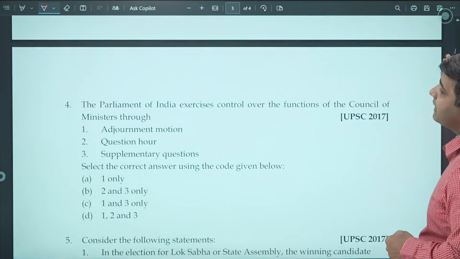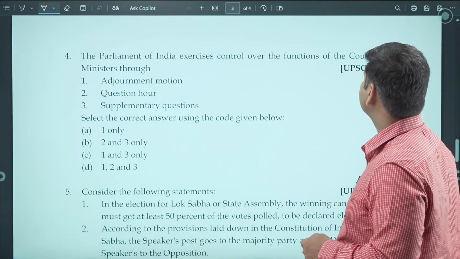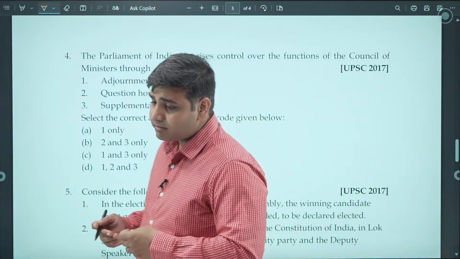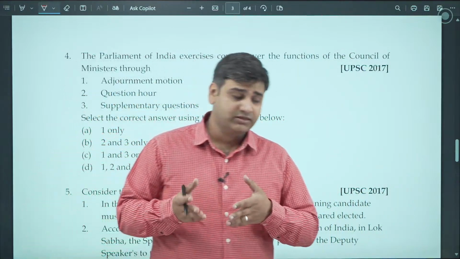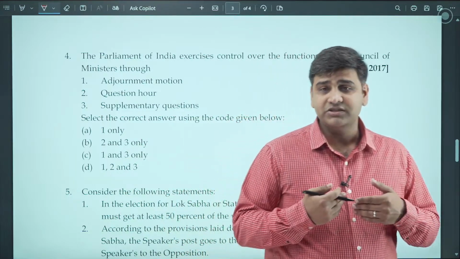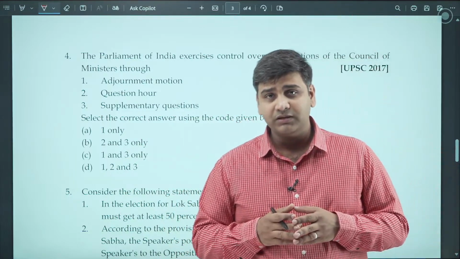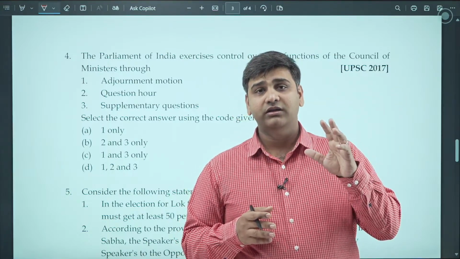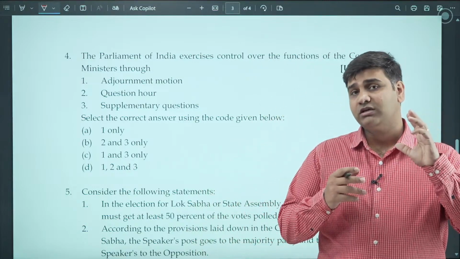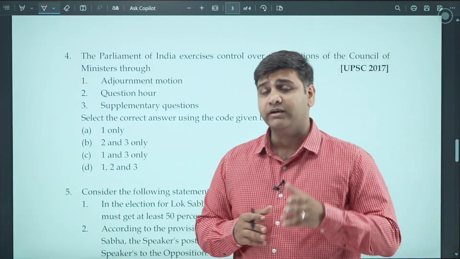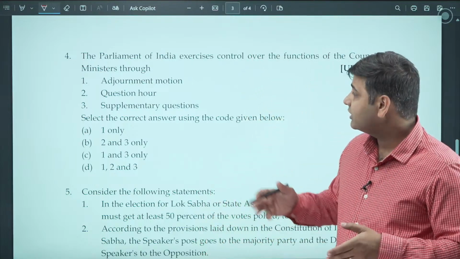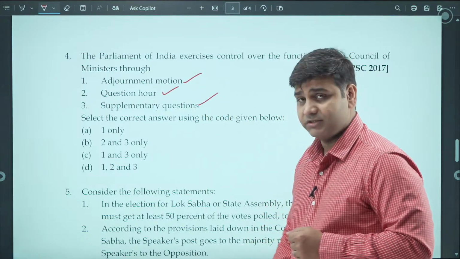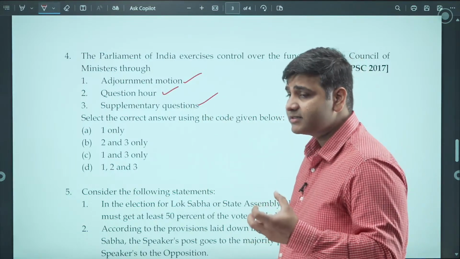The next question: the Parliament of India exercises control over the functions of the Council of Ministers. So India is a parliamentary democracy. It's a responsible form of government. The Council of Ministers is responsible to the House of the People. And how does the House of the People control the Council of Ministers, or hold it accountable to the Parliament? There are a few tools, and some of them are these: adjournment motion, yes, of course it is, question hour, and supplementary questions. So adjournment motion censures the Council of Ministers.